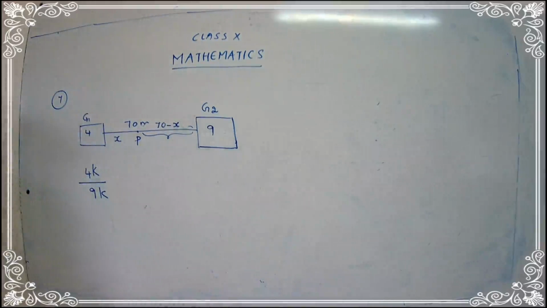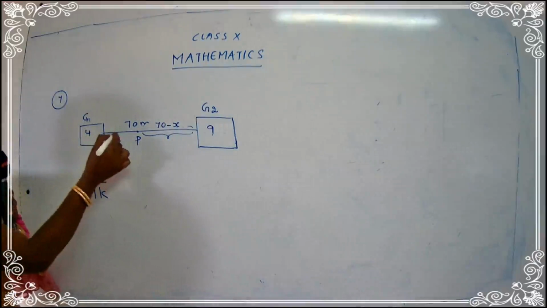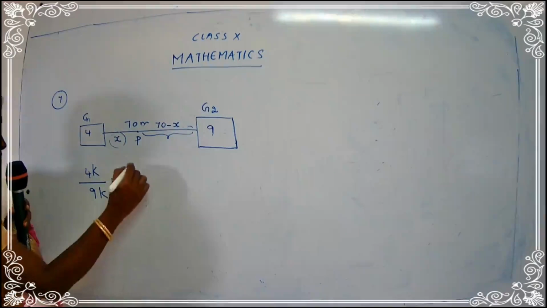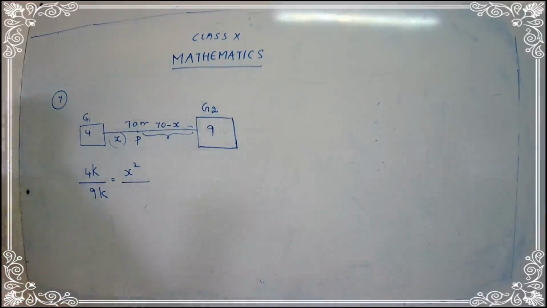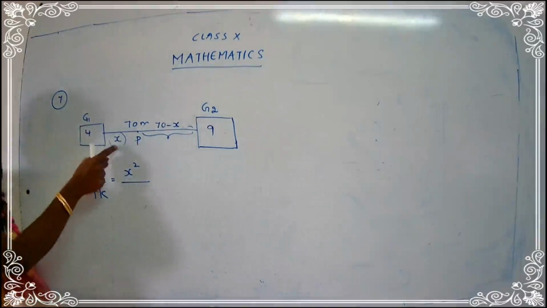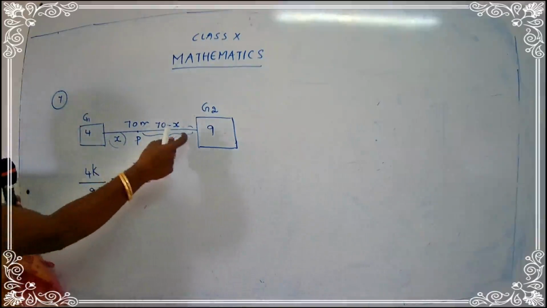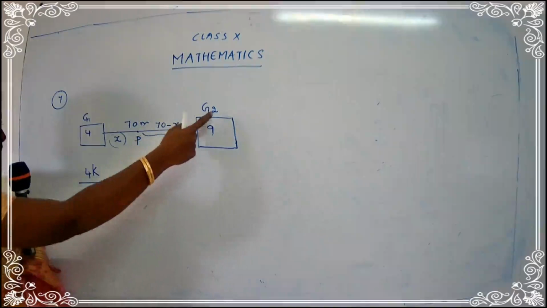This is equal to the square. What are we going to square? You are going to square the corresponding distances. So what is the distance of a person from the first gallery? It is x. So you have to write here x square, because it's mentioned that it is the square of the corresponding distance. For the person P from gallery 1, the distance is x, so the square is x square.